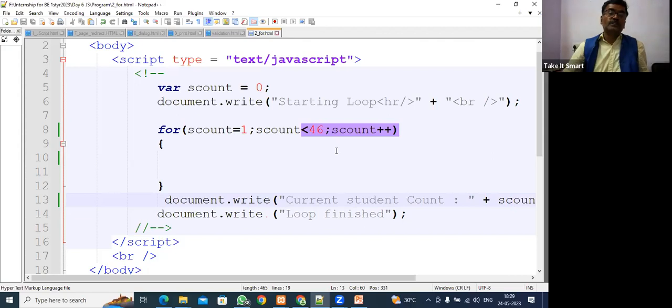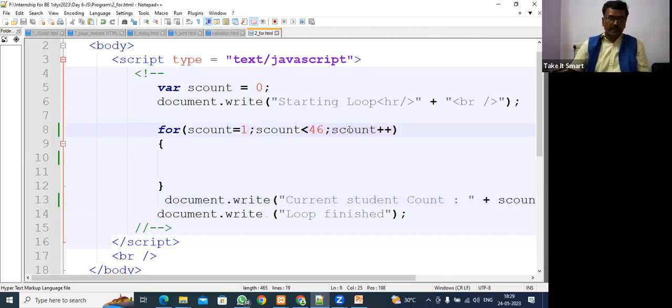So this is a loop. This is known as the for loop. This is the most used loop. It has 3 parts. One is the initialization part, second is the condition check, and third is increment or decrement.